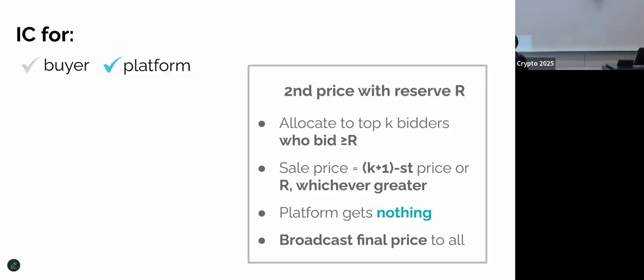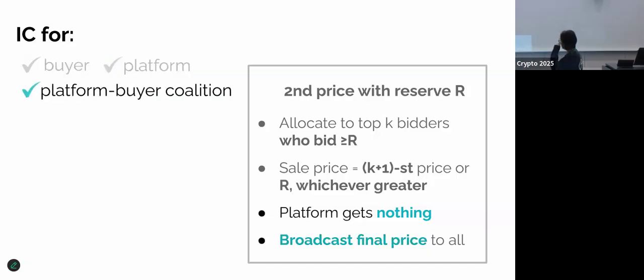It is trivial to show it's platform incentive compatible, because the platform just always gets nothing no matter what it does. So of course, its honest behavior maximizes the platform's profit. So I want to show that it's incentive compatible for the platform-buyer coalition. And this is more interesting.